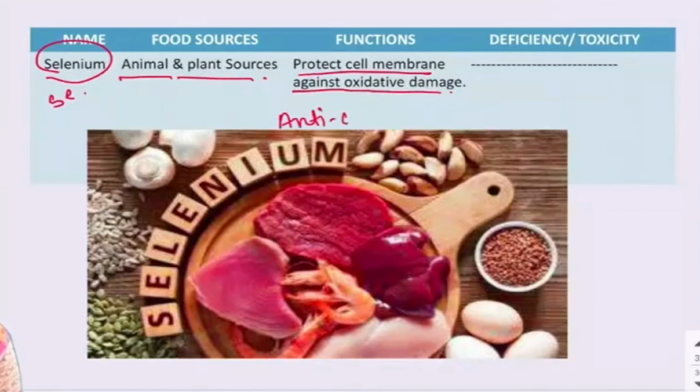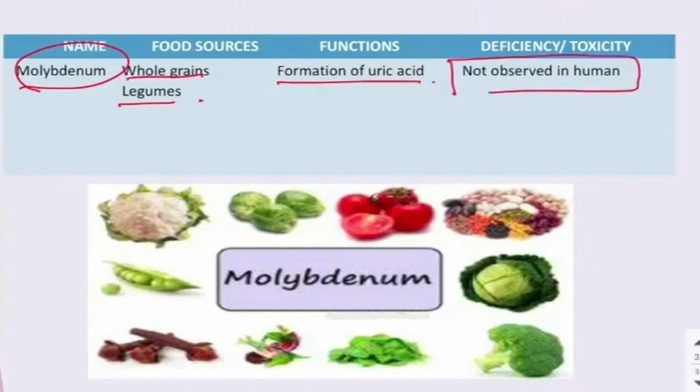Next trace element is molybdenum. We get molybdenum from whole grains and legumes. The function of molybdenum is the formation of uric acid. For the formation of uric acid we require molybdenum, and the deficiency is not observed in human beings.